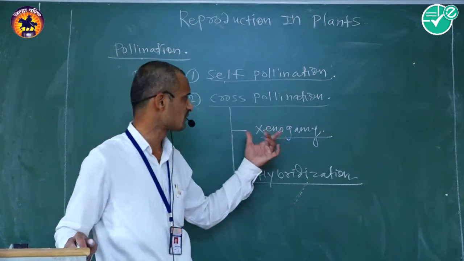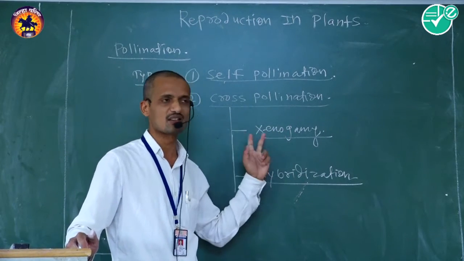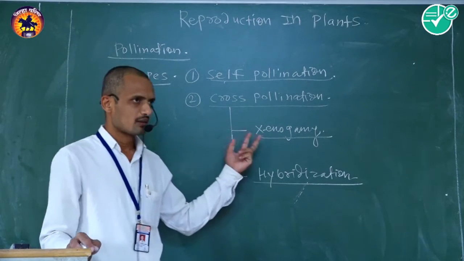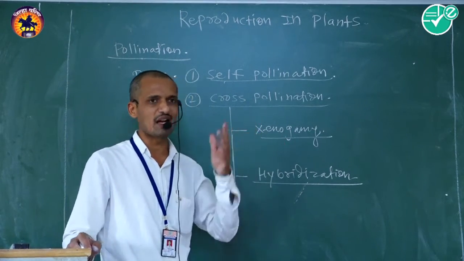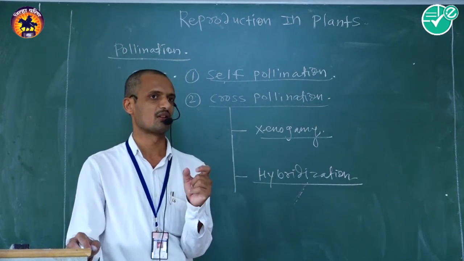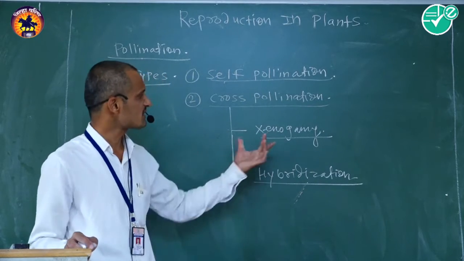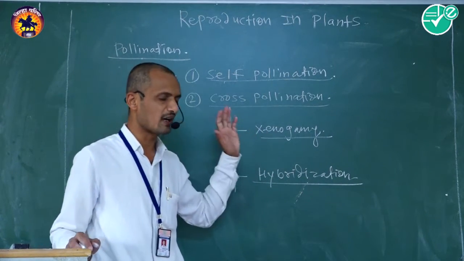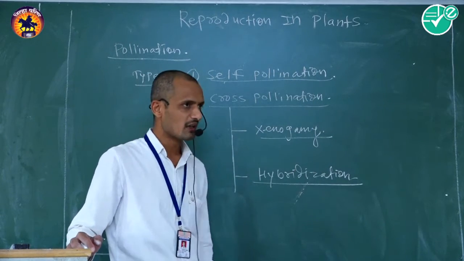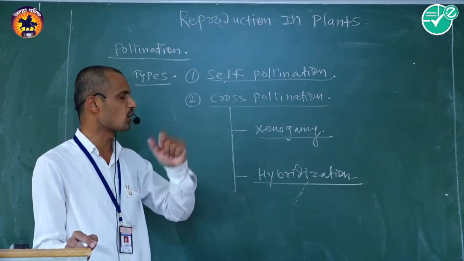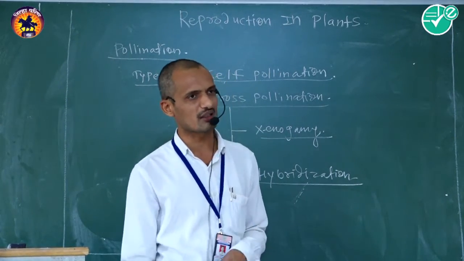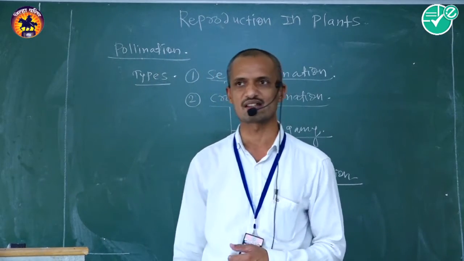It is a very simple phenomenon: during this type of pollination, flowers are different, plant bodies are different, but the species is the same. An example of xenogamous pollination is China rose or Hibiscus rosa-sinensis.